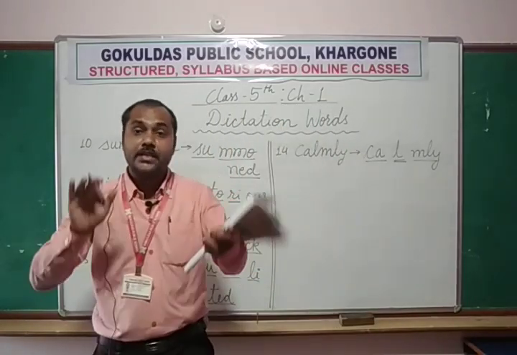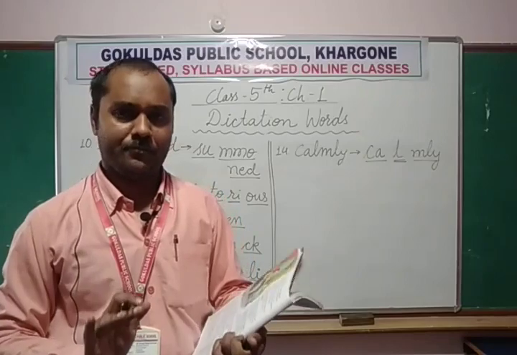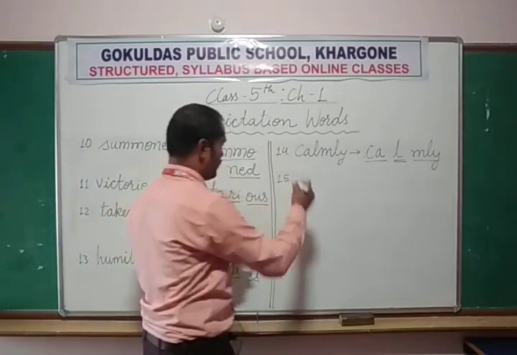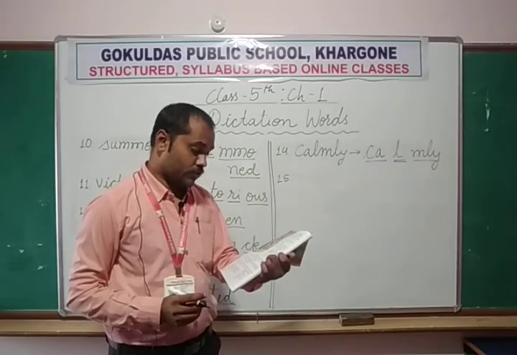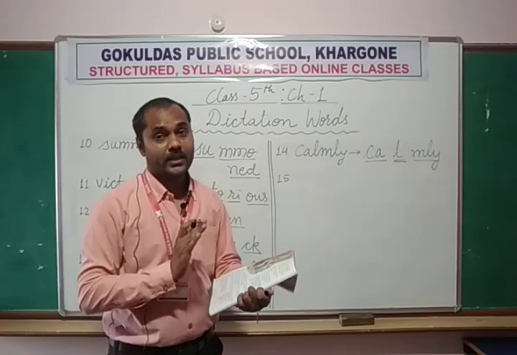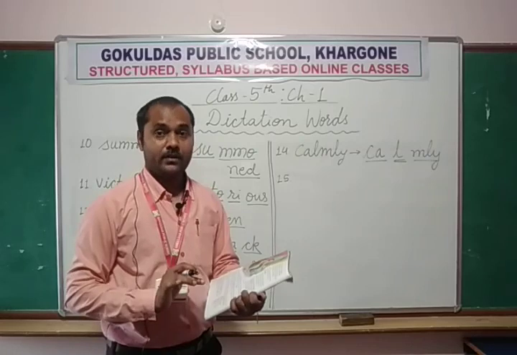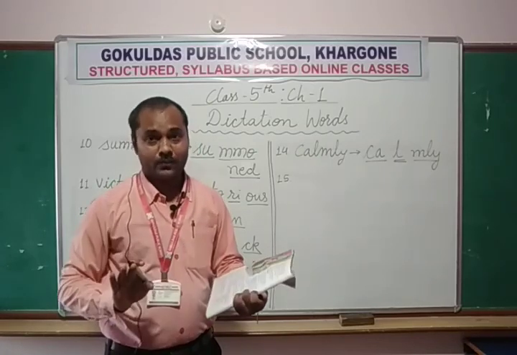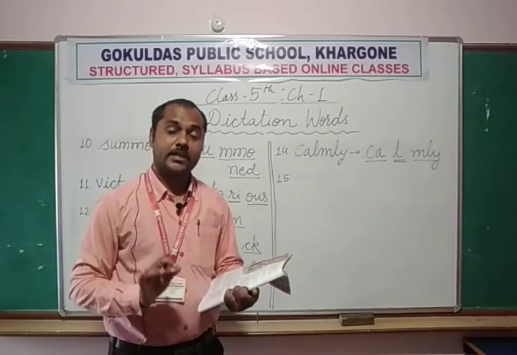Calmly means very peacefully, very slowly, very silently. Who was calm at that time? His teacher Chanakya calmly looked at his disciple Chandragupta. But Chandragupta was not calm. He was impatient.